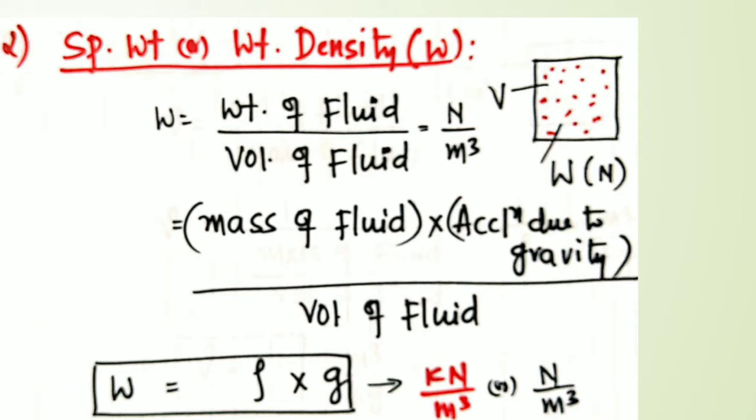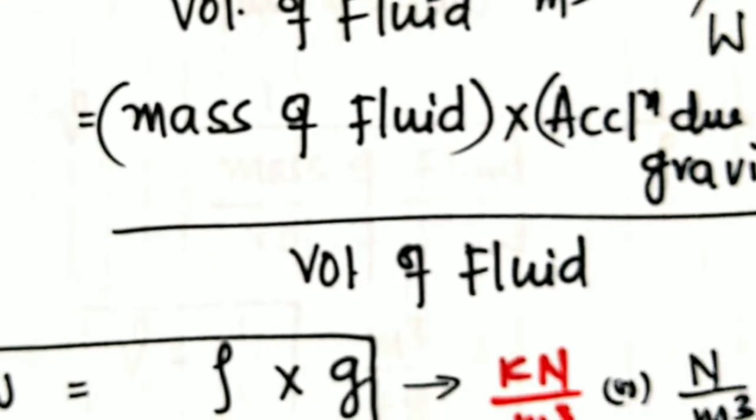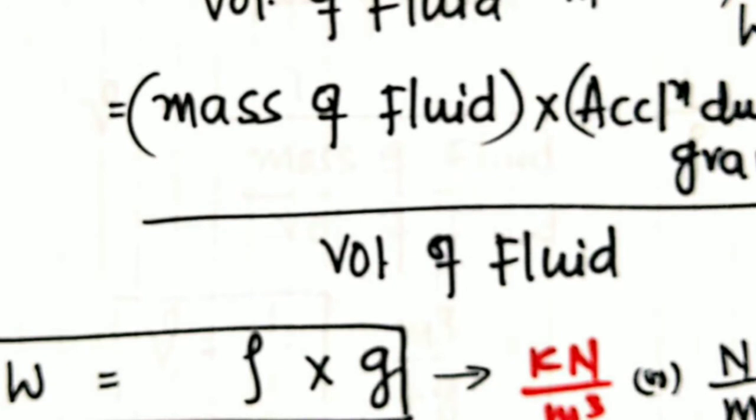So weight can be denoted as the product of mass of the fluid and acceleration due to gravity, divided by the volume of the fluid. Once you elaborate weight, again the ratio is mass of the fluid to the volume of the fluid.